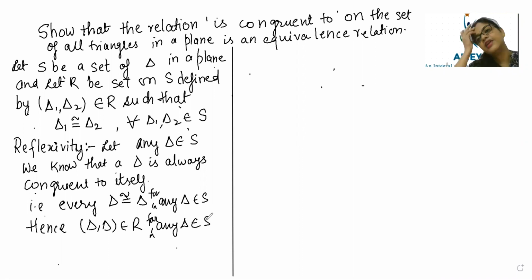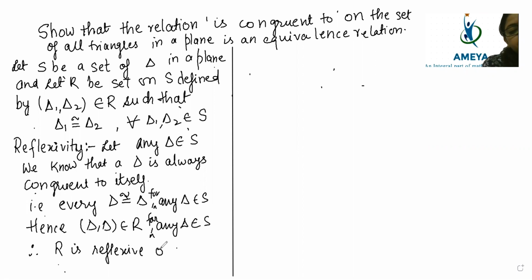So if every triangle is congruent to itself, it fulfills the condition of reflexivity. So the last statement we write: hence, or therefore, R is reflexive on S.